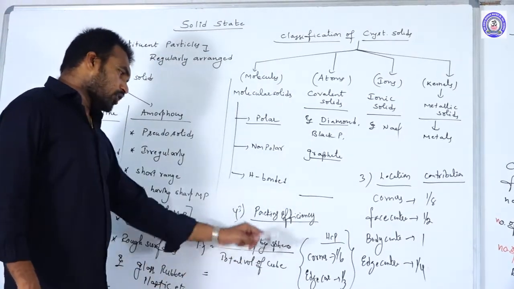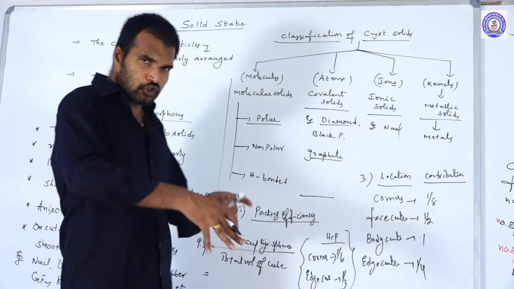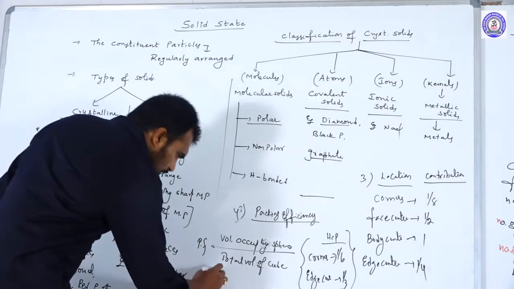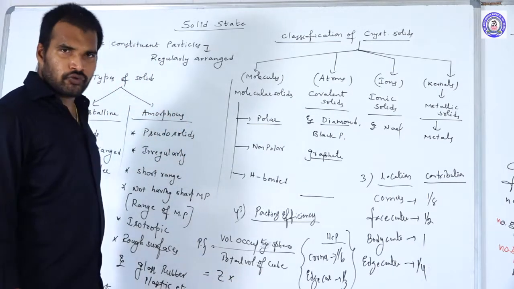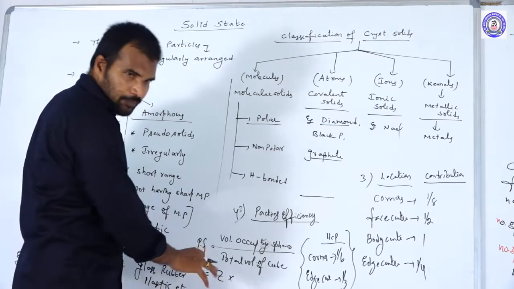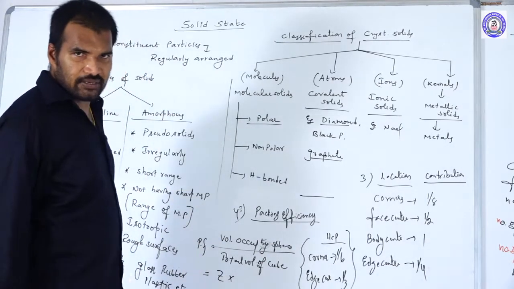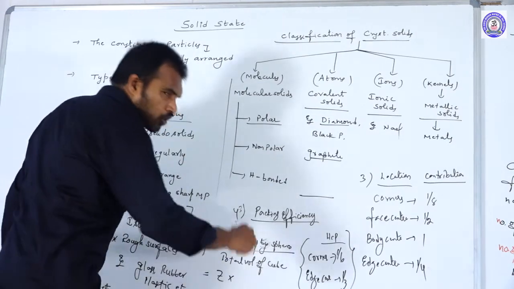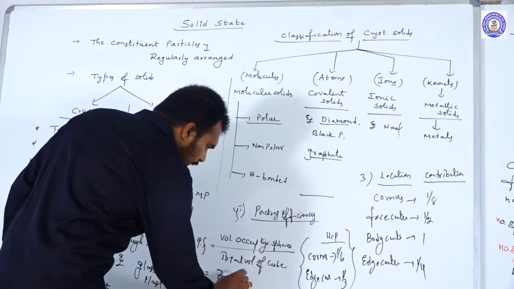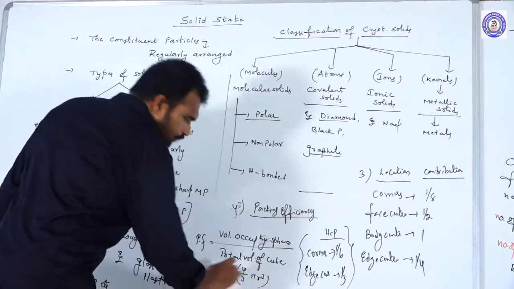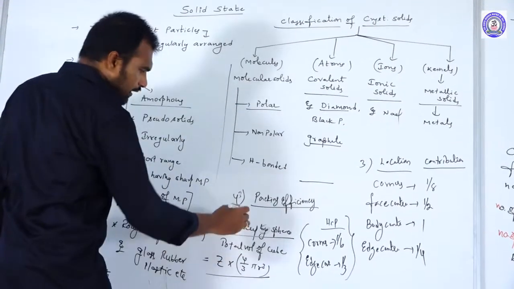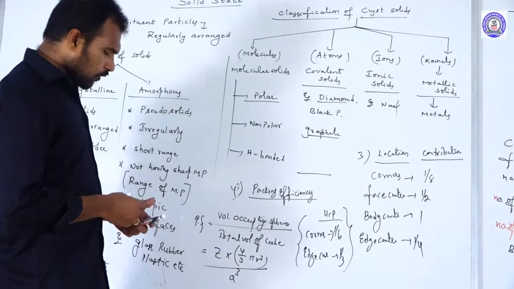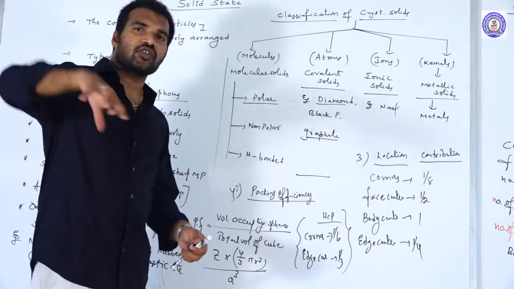So coming to the volume occupied by the spheres, first of all you should know the number of spheres present in a particular unit cell, right? So Z is the number of spheres present in each unit cell. Z is nothing but the rank, already we discussed. Into the volume occupied by each sphere. What is the formula? 4 by 3 pi r cube, divided by the total volume of the cube, a cube. So by using this formula, we can calculate the packing fraction of any unit cell.